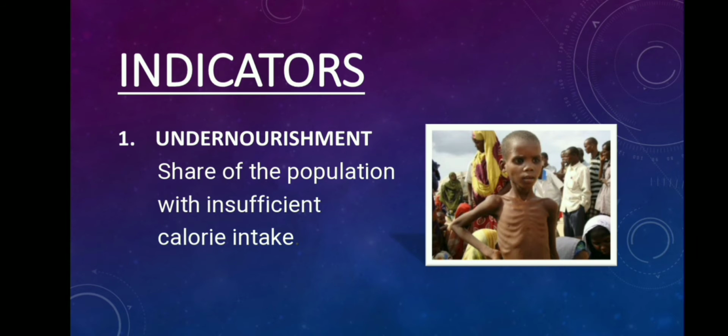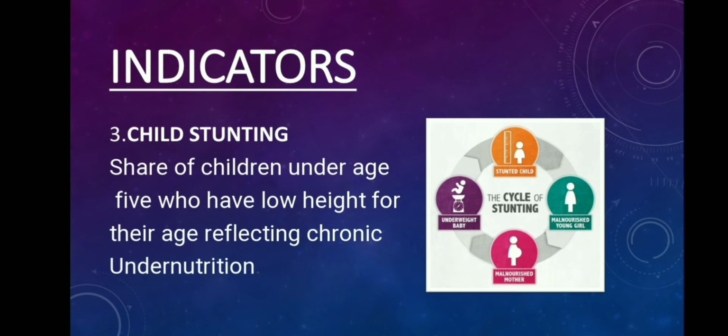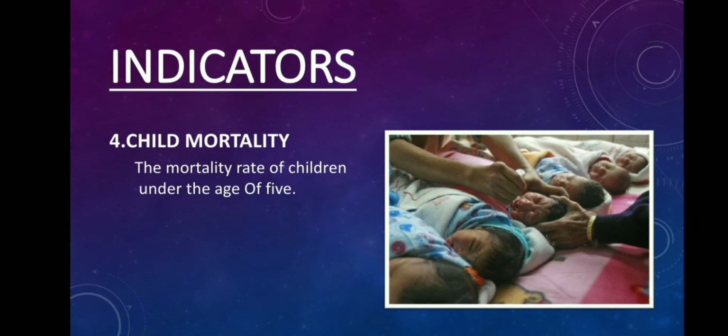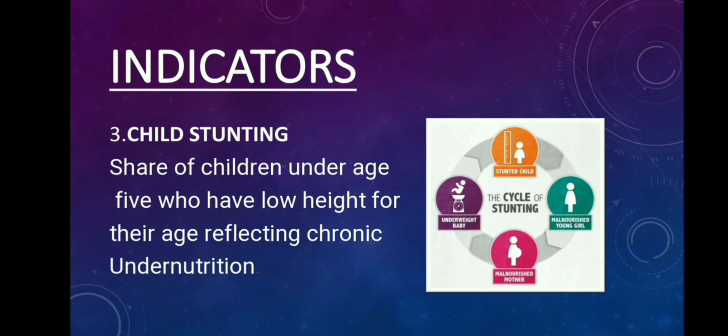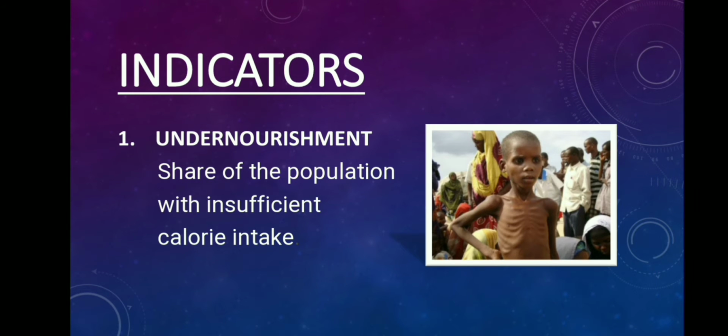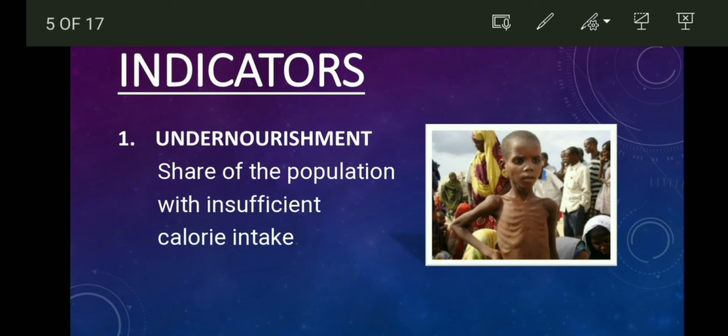Let's come to the indicators. There are a total of 4 indicators on the basis of which the Global Hunger Index report is designed. First is undernourishment, second child wasting, third child stunting, fourth child mortality. Let's study all these 4 indicators in detail. First, undernourishment. Undernourishment refers to the share of the population with insufficient calorie intake, meaning the population which is not able to afford or have the sufficient calories needed for their body.